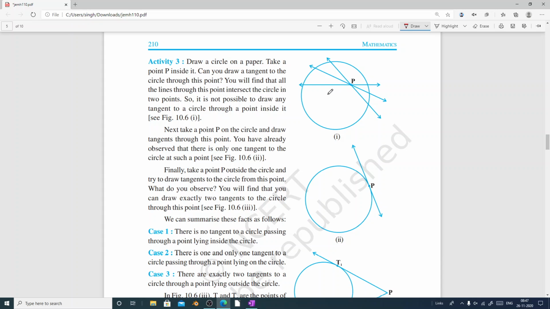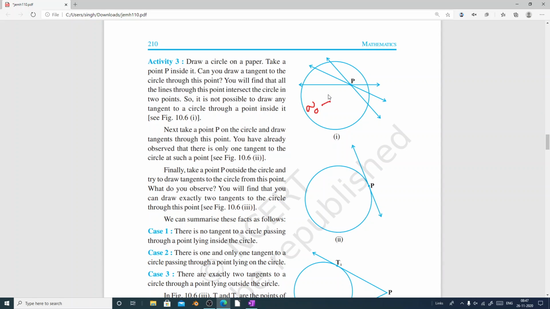When point P is lying inside the circle, no tangents can be drawn. Here point P is inside the circle, so in this case, no tangents can be drawn. Then we have the second case, when the point P is lying on the circle. In this case, only one tangent can be drawn.